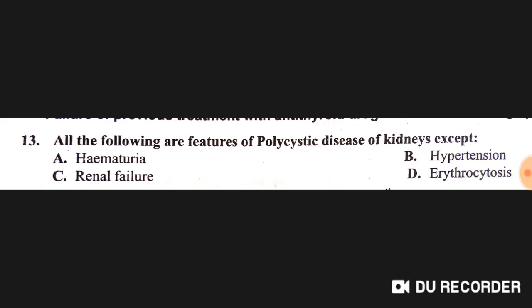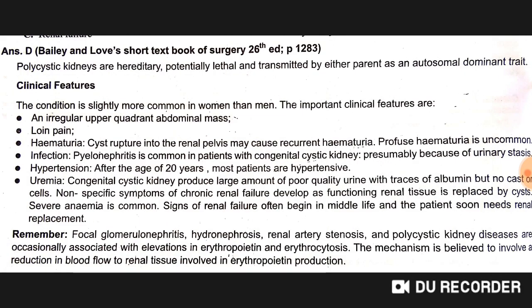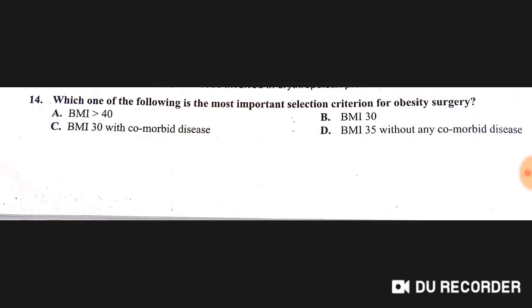Okay, all the following are features of polycystic disease of kidney except erythrocytosis. So we find in polycystic kidney disease hematuria, hypertension and renal failure, but no erythrocytosis. So D option is right here. Explanation in front of you.